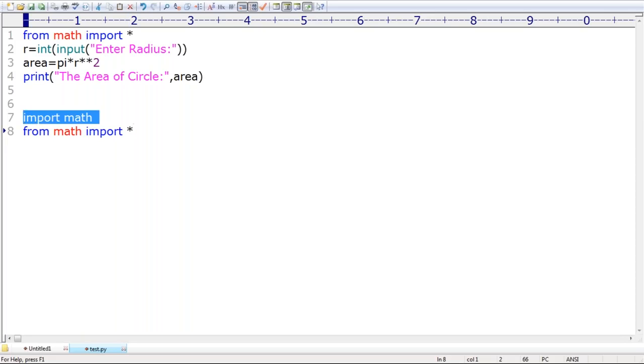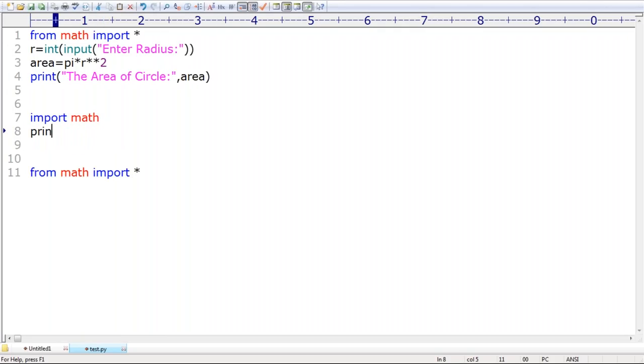Sir, if I use this one, while accessing the members of the math module, compulsorily we require to use math dot, like math dot square root of 4. But here we are not required to use math dot. We can access directly, right? Are you seeing the difference? Sir, this one is nothing but a fully qualified name. But here we are directly using the member. Beyond that, nothing, sir. Okay, that's all.